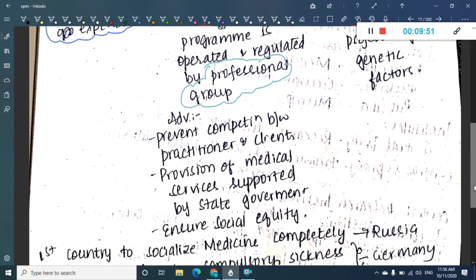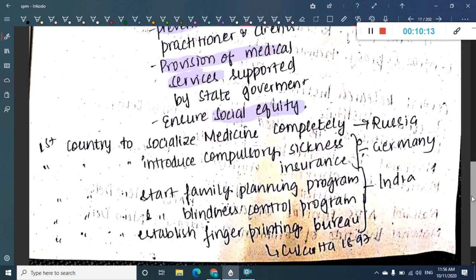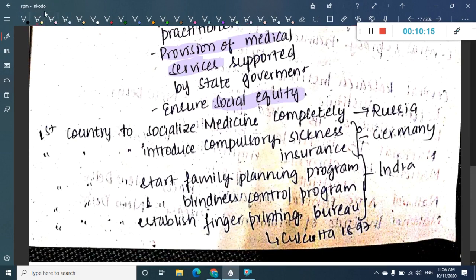Because it is given by the professional groups, there is prevention of competition between practitioner and clients, and medical services are supported by the state, and this will ensure social equity. Then if you see again the first one-liners, the first country to socialize medicine completely is Russia.